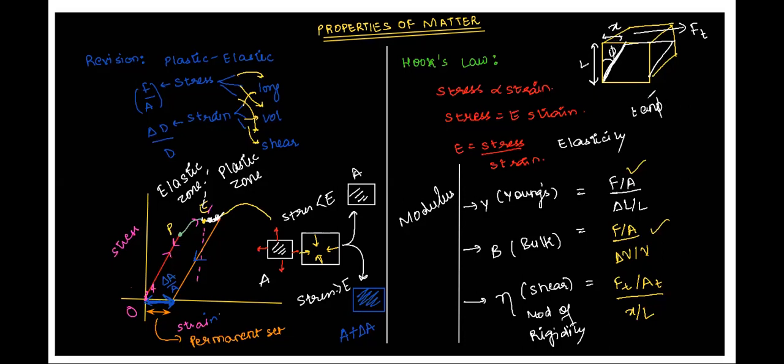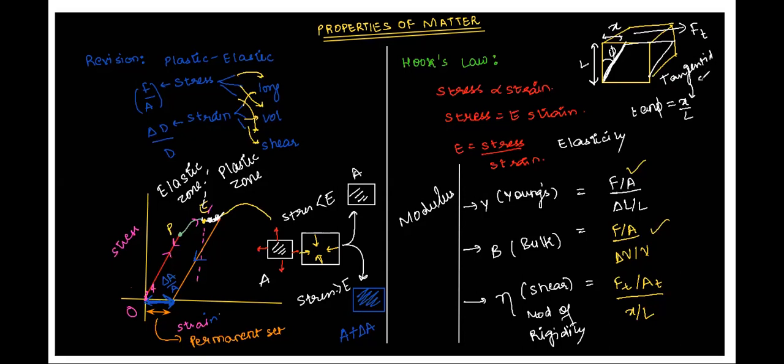If this is phi, then this will be tan phi. And this x by L is called tangential strain. What is it called? Tangential strain. Correct? Yes, sir. Are we able to recall this, Atul?